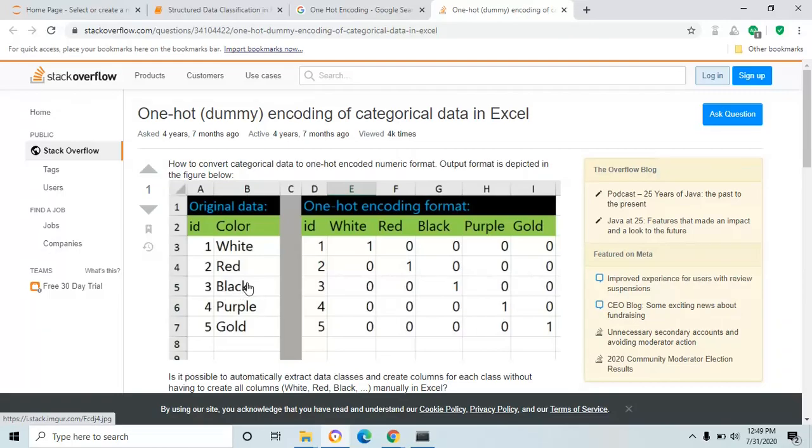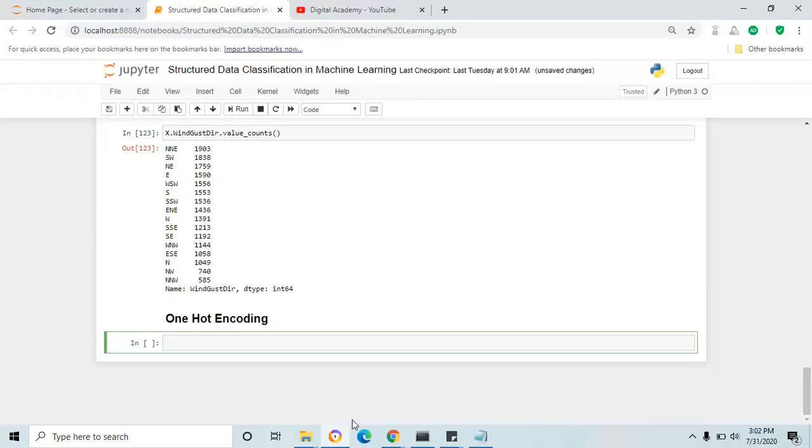Likewise, you put 1 only in the black column for ID 3, purple for purple, and gold for gold, with all other columns 0. This is how the one hot encoding format converts the categorical column to integer format columns. Let's do the same in our Jupyter Notebook program.